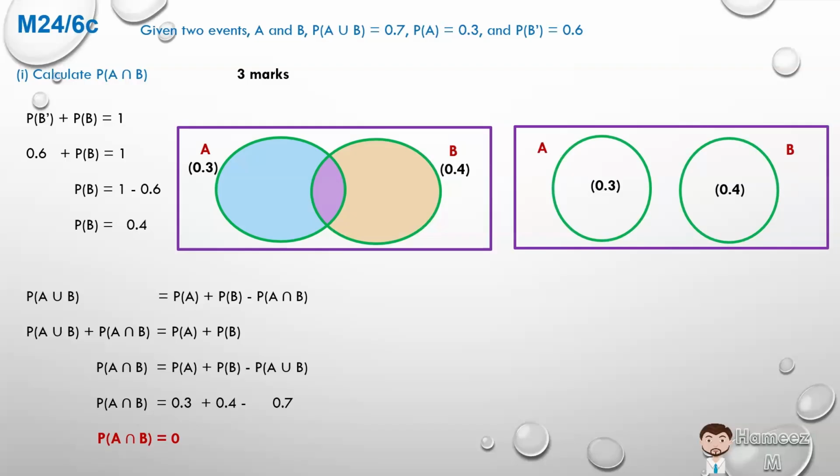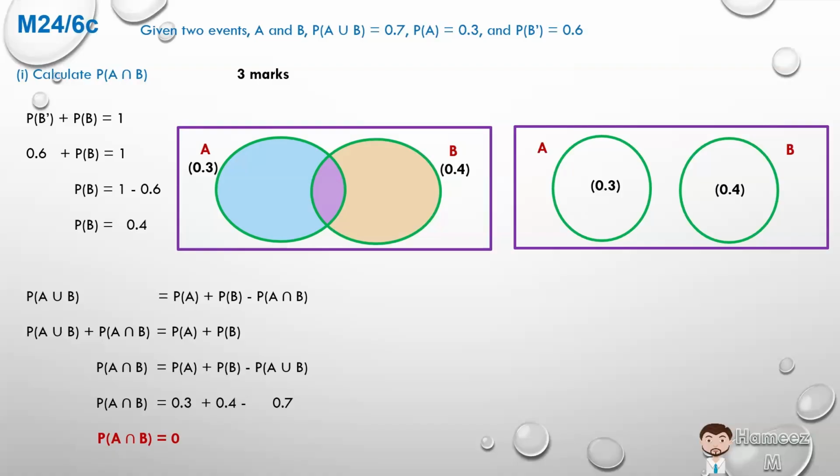If the probability of B is 0.4, then the probability of B complement is 0.6. That's given in the first line. Probability of A is 0.3, also given in the first line. And the probability of A union B, all of A and all of B, is 0.3 plus 0.4, which is 0.7. So this supports our diagram above.